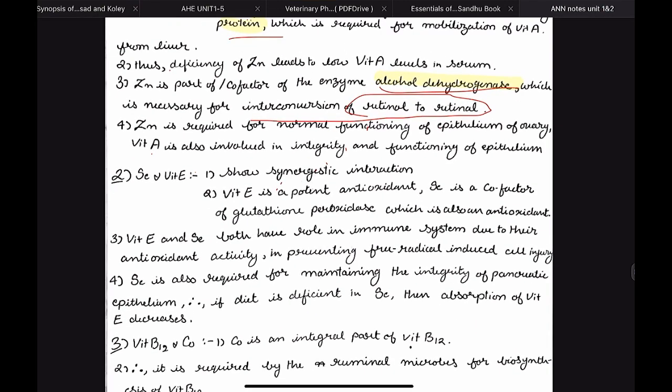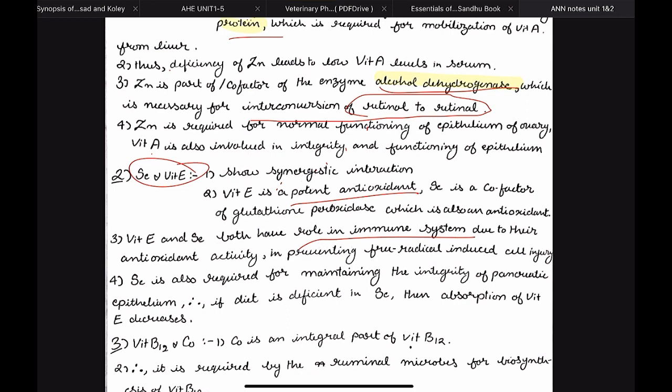Then we have selenium and vitamin E. This is also very important. First, selenium forms glutathione peroxidase, and glutathione peroxidase and vitamin E are both potent antioxidants. Second, both have a role in the immune system.